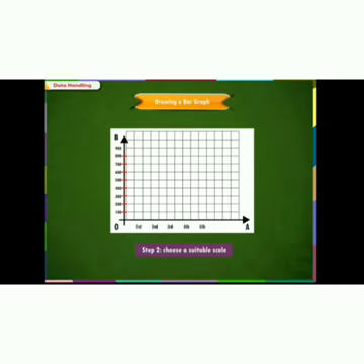The distance between the two lines is equal to 1 centimeter. So 1 centimeter will represent 100 points. See here, that is 1 centimeter. It will represent 100 points.